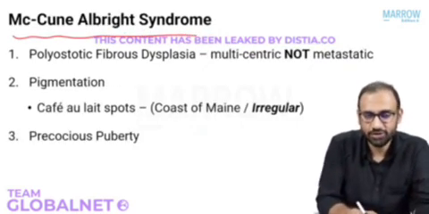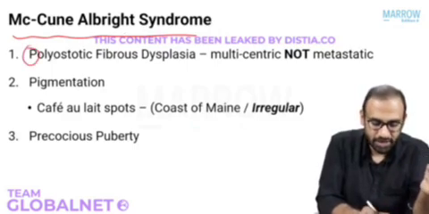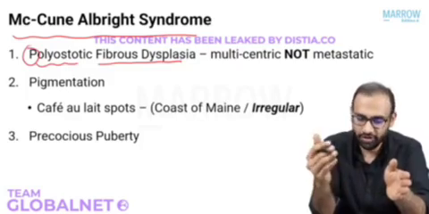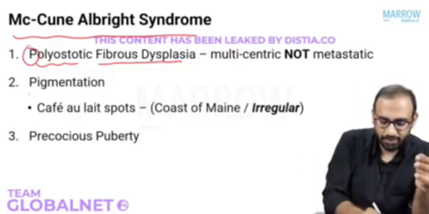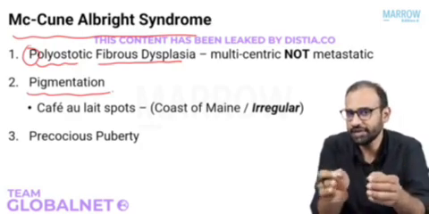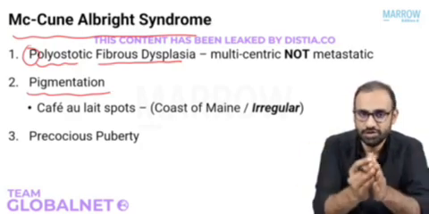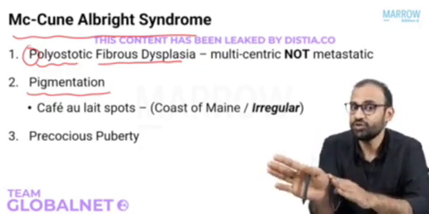What is McCune-Albright syndrome? McCune-Albright syndrome is basically 3 P's. What is the first P? It's polyostotic fibrous dysplasia. So the patient has polyostotic fibrous dysplasia. Second P is pigmentation. The patient will have pigmentation on the skin. What type of pigmentation? Café au lait spots, which are different from the café au lait spots that you see in neurofibromatosis.